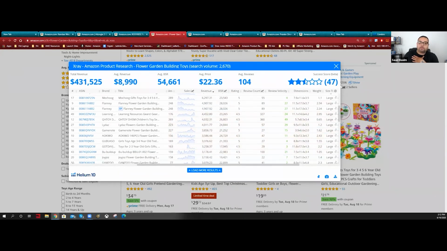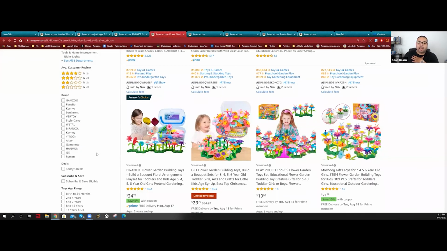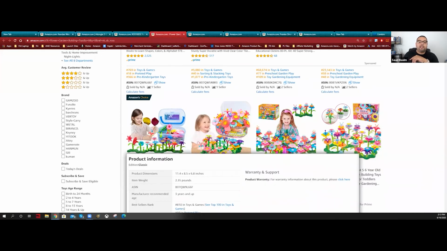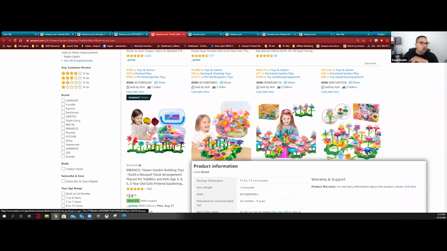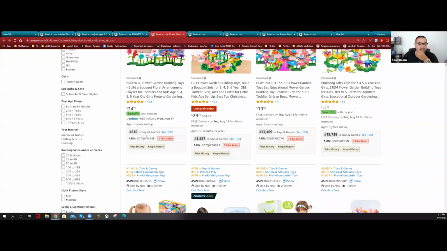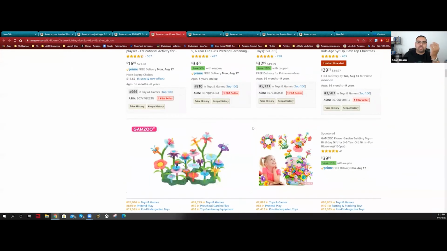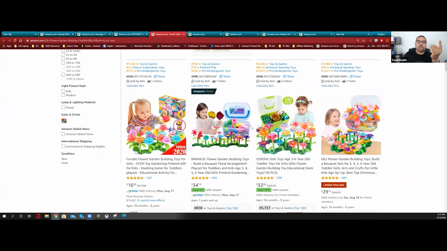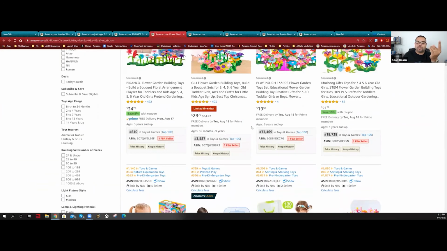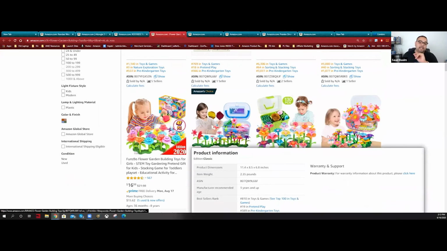You know why? This product is very good, but it sucks because if I look at the search results, I'm finding they all look the same. I cannot differentiate. If I come here with fresh eyes, not as an owner of a product I'm going to sell, I'm going to say, hey, you know what? They all look the same. I don't know which one is good. And the only thing you're going to decide on is the review factor. You're not going to decide on, oh my God, this guy has a green one or this one has a blue one. They all look the same. So it becomes very hectic.